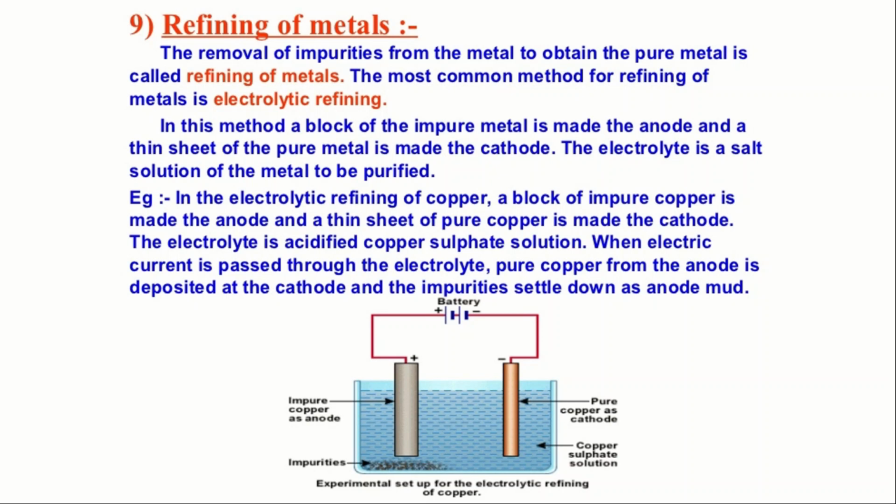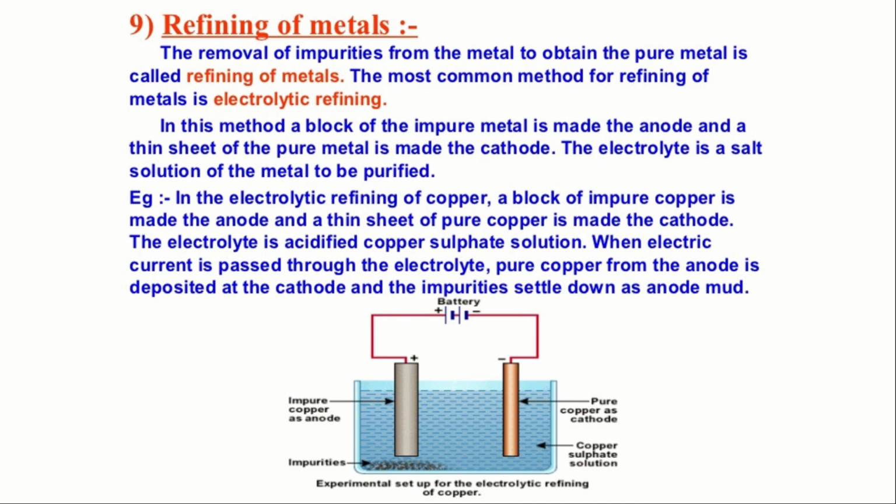The most common method of refining is electrolytic refining. In this method, a block of impure metal is made the anode and a thin sheet of pure metal is made the cathode. The electrolyte is a salt solution of the metal to be purified. So refining of metals and the electrolytic solution is very important.